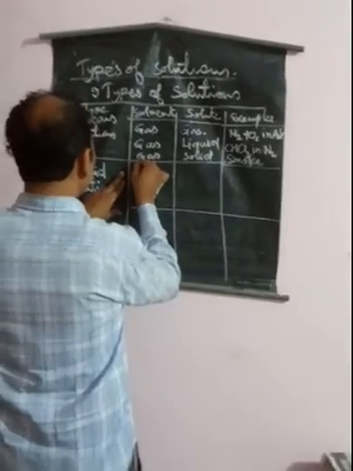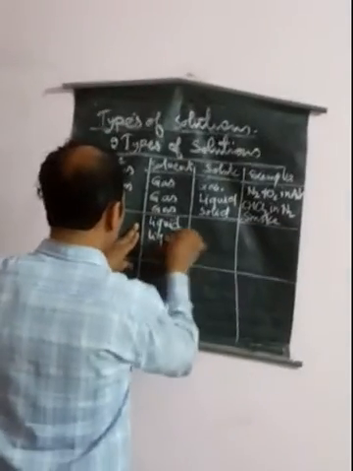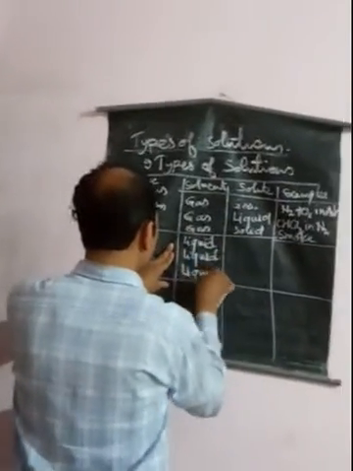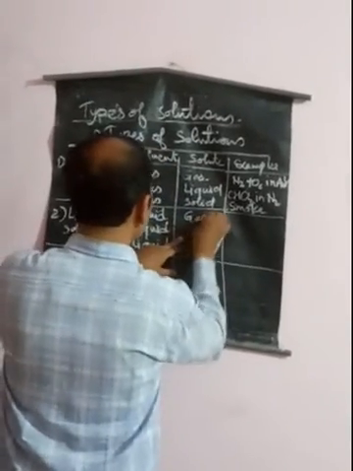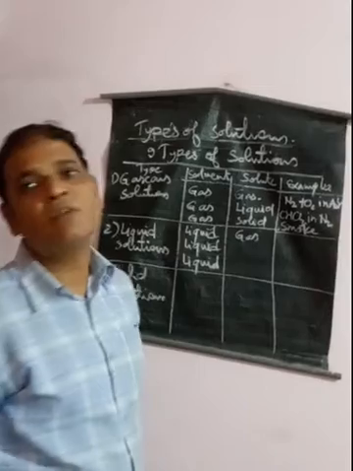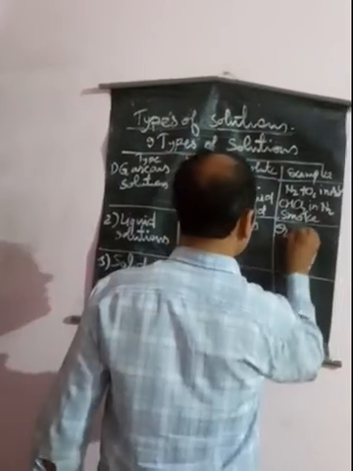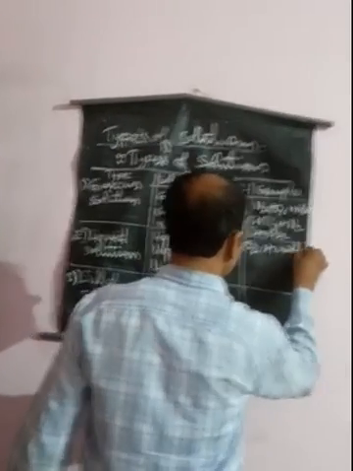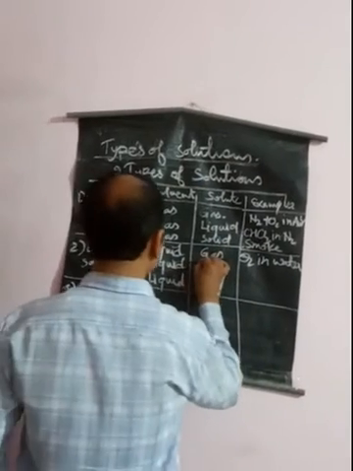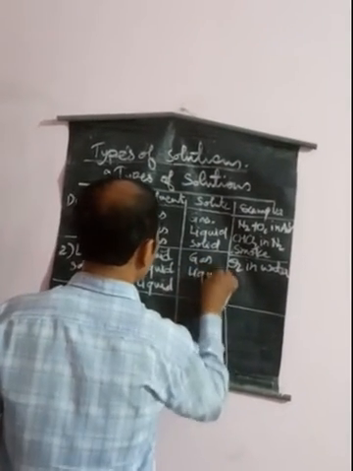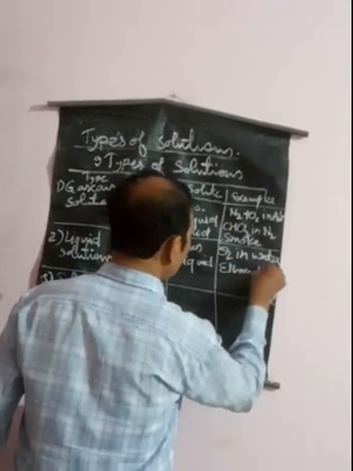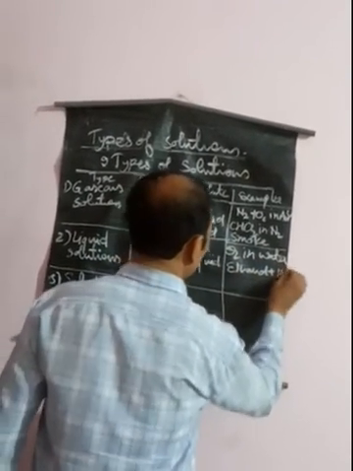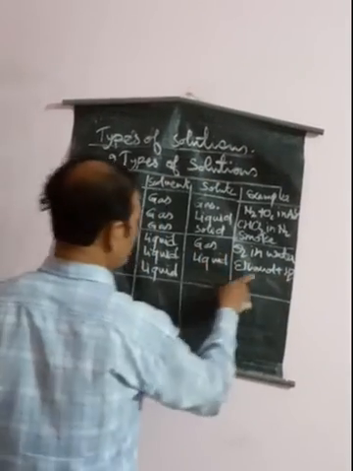Now we will see the other type, liquid solution, and in this particular case the solvent will always be liquid. So we will see here liquid, liquid and liquid, and here we will take solid, gas and liquid. For example, suppose oxygen is dissolved in water, O2 dissolved in water. Similarly, liquid in liquid: ethanol is present in water, ethanol in H2O. So H2O will be the solvent and ethanol will be the solute.